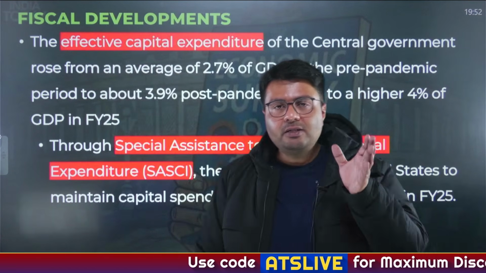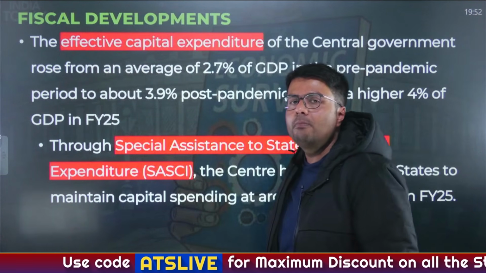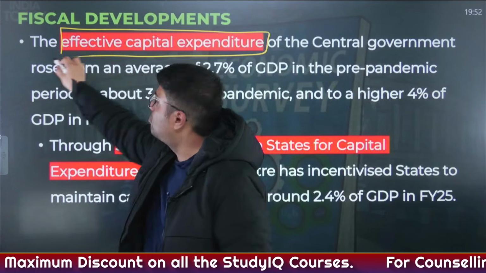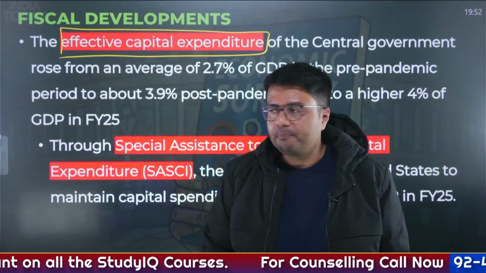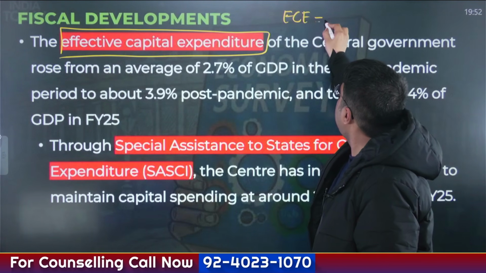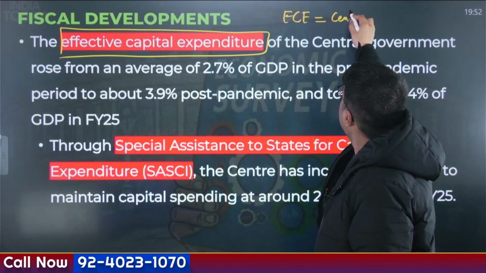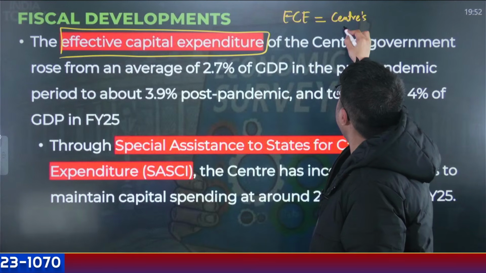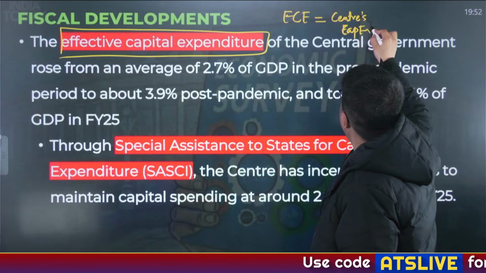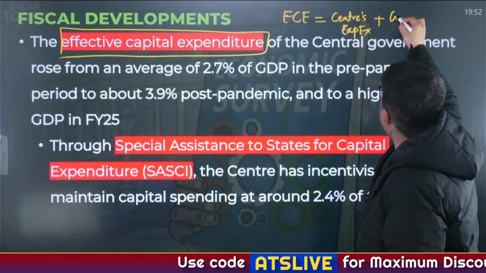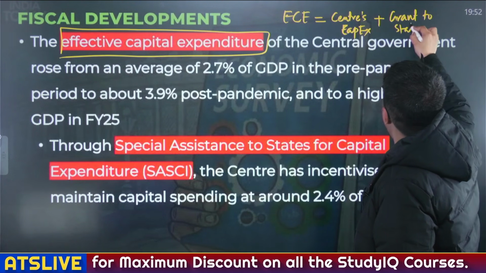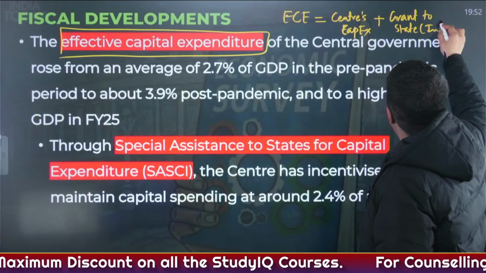Similarly, there is a term which is highlighted in the budget multiple times. It is called effective capital expenditure. Now, what is effective capital expenditure? To calculate it, you take the central government's capital expenditure, and to this you add the grants that the Center gives to state governments for creation of infrastructure.